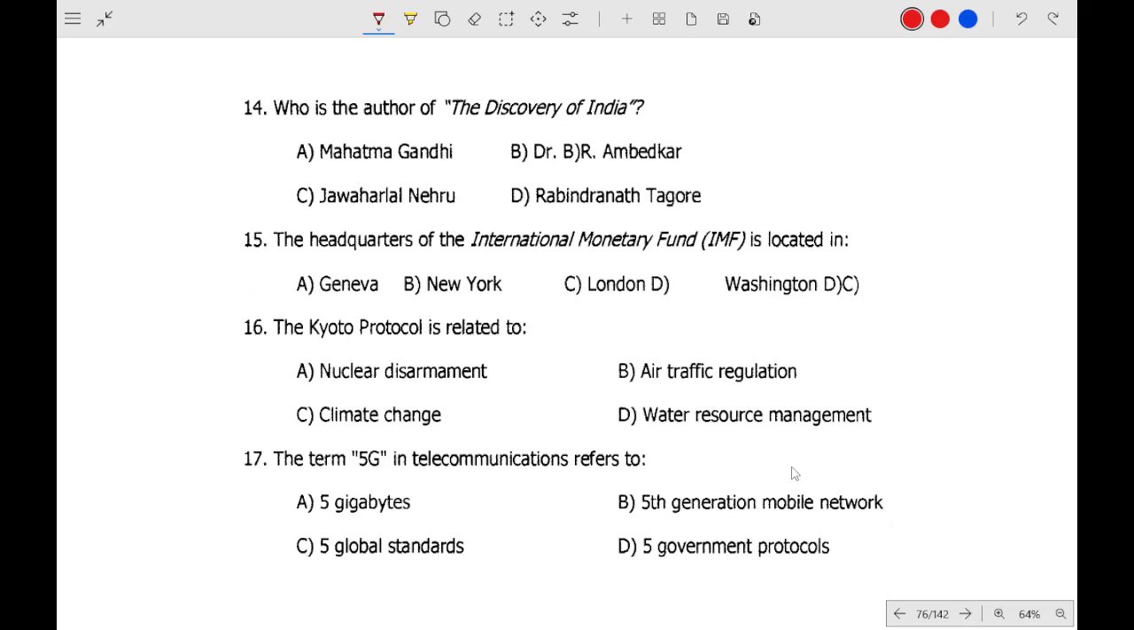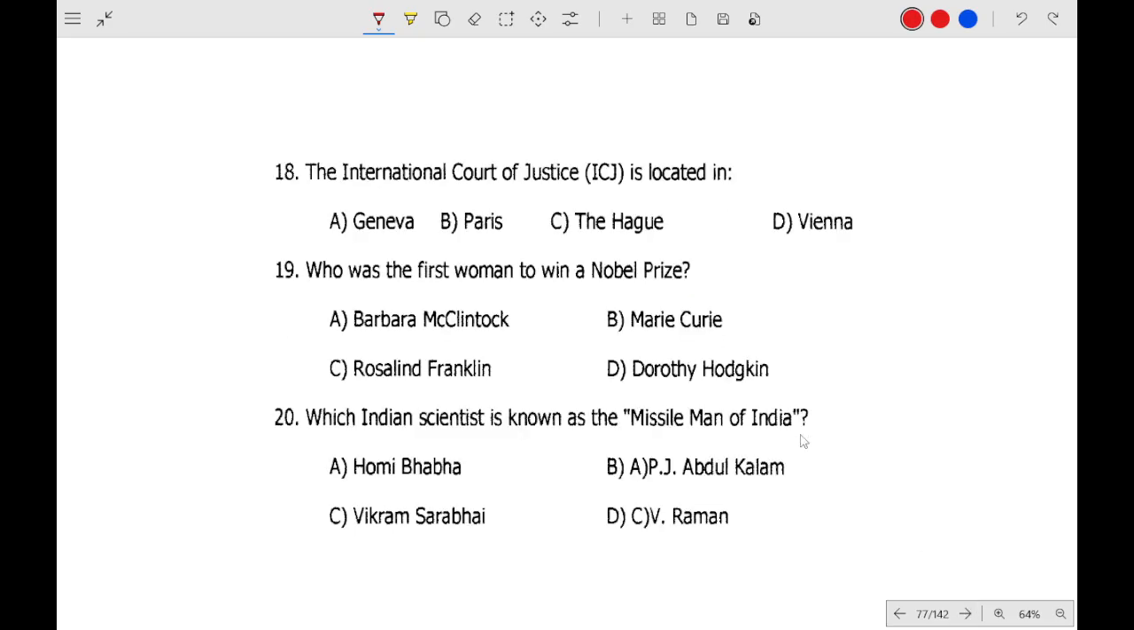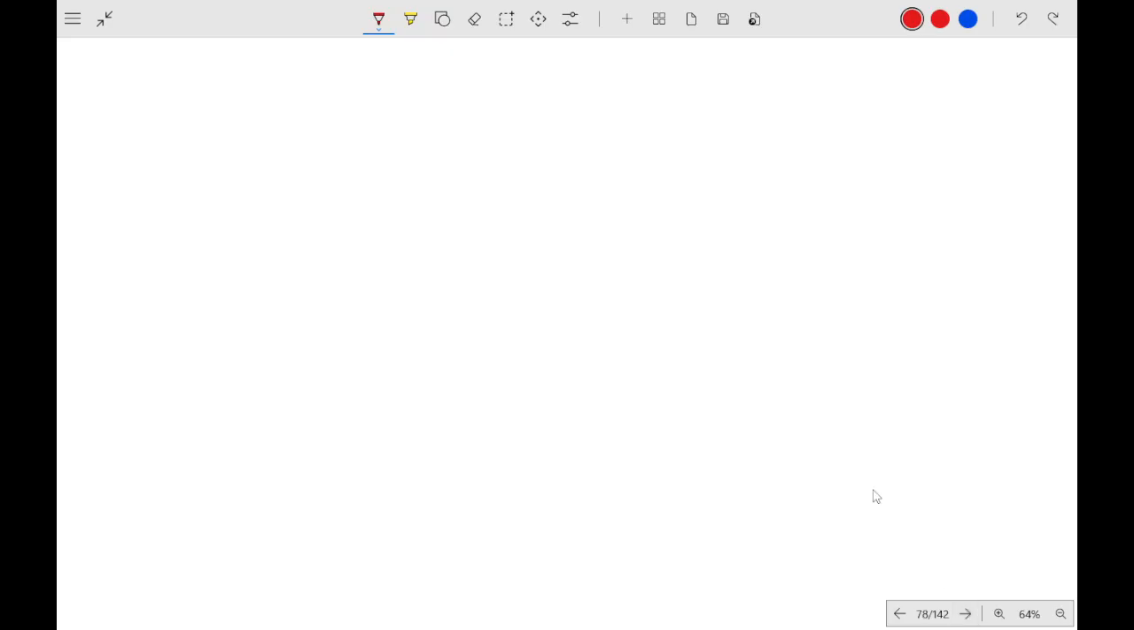Who is the author of The Discovery of India? We have asked this question many times. Jawaharlal Nehru. Headquarters of the International Monetary Fund, it is Washington DC. Kyoto Protocol is related to climate change. 5G in telecommunication, what does it mean? 5th generation mobile network. Where is the International Court of Justice? The Hague, Netherlands. Who was the first woman to win a Nobel Prize? Marie Curie. Indian scientist known as the Missile Man of India, APJ Abdul Kalam. He was also the president of India.